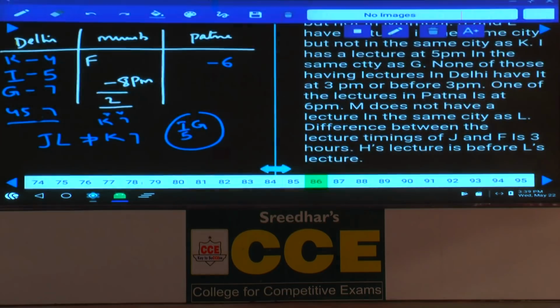And next one, what is the other information here? One of the lectures in Patna is at 6 p.m. M does not have a lecture in the same city as L. M and L cannot be in the same city. As M and L cannot be in the same city, if L is in Mumbai, M will be Patna, or if M is Patna, L will be Mumbai. Next information, isn't it?